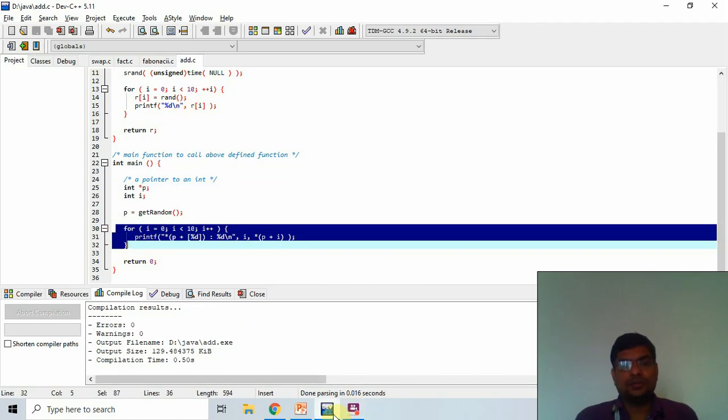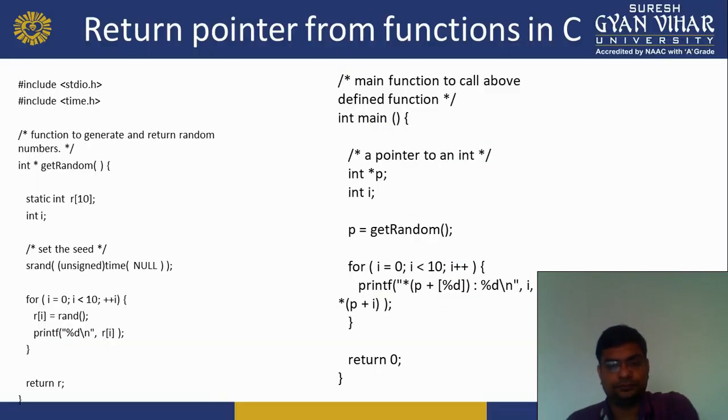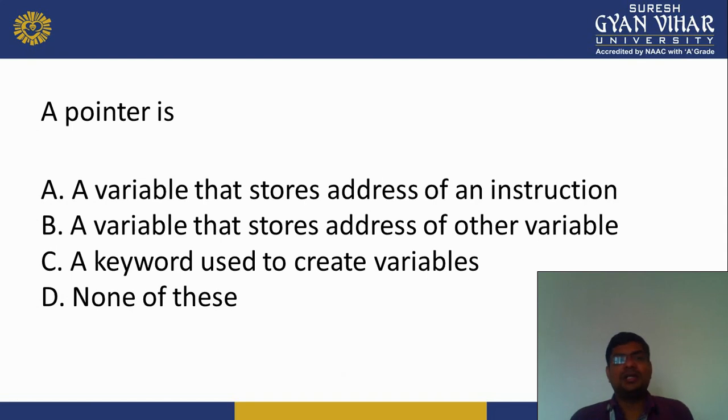So in this lecture, now I move on to the MCQs. A pointer is a variable that stores the address of an instruction, a variable that stores the address of another variable, a keyword used to create a variable, or none of these. The answer is B, a variable that stores the address of another variable.